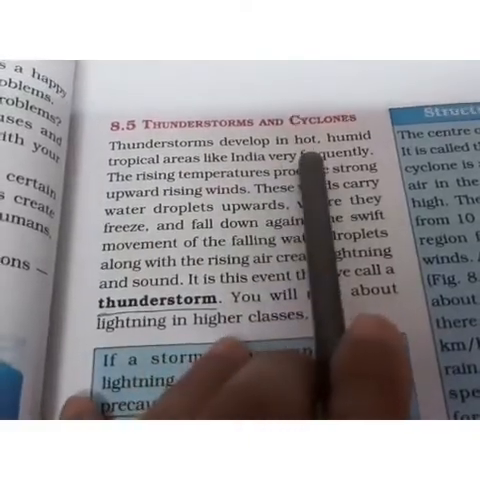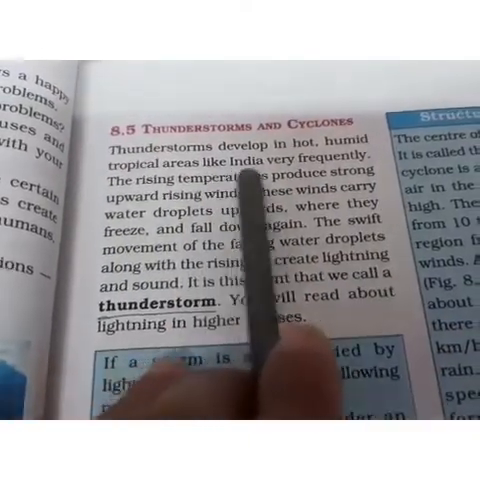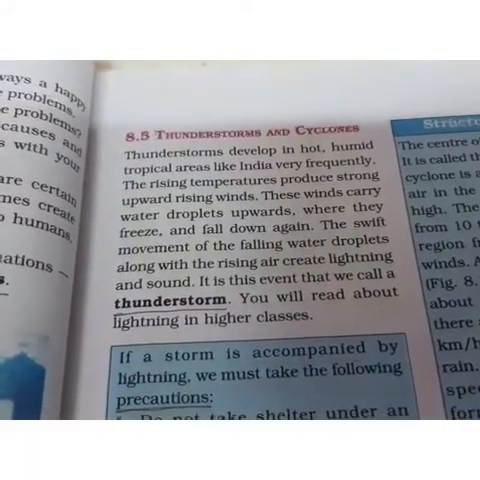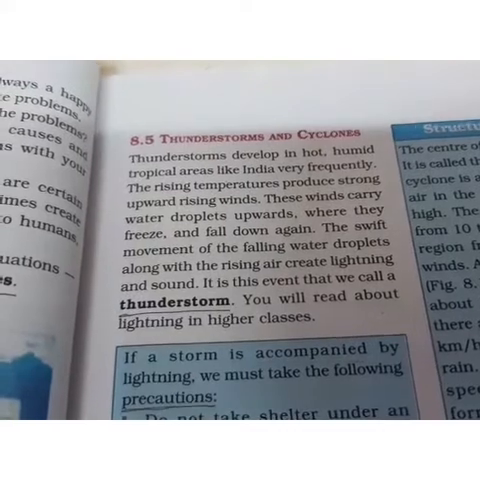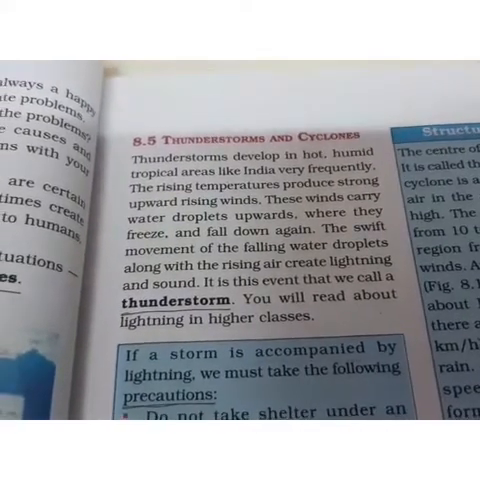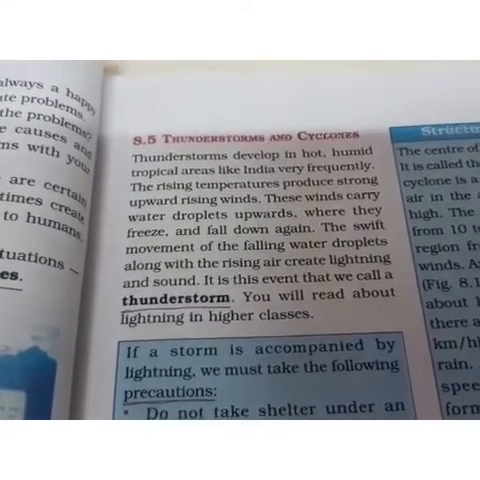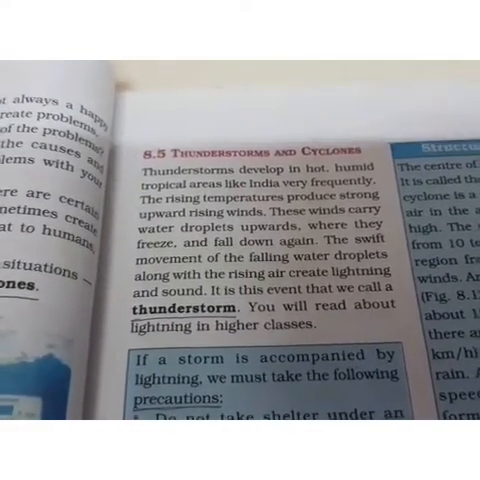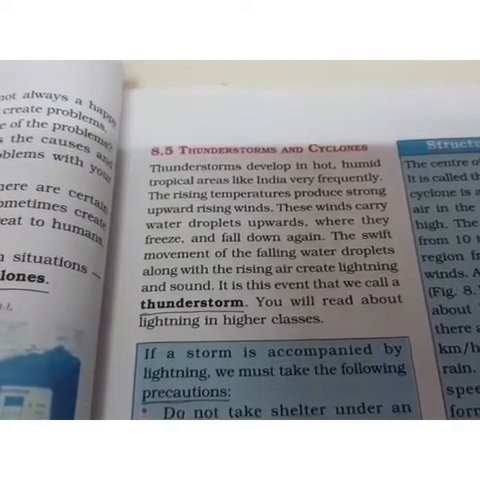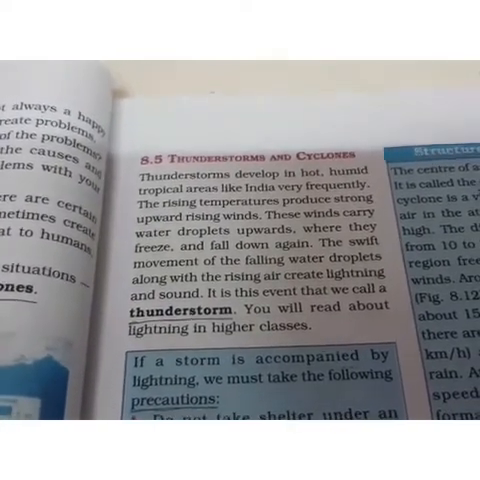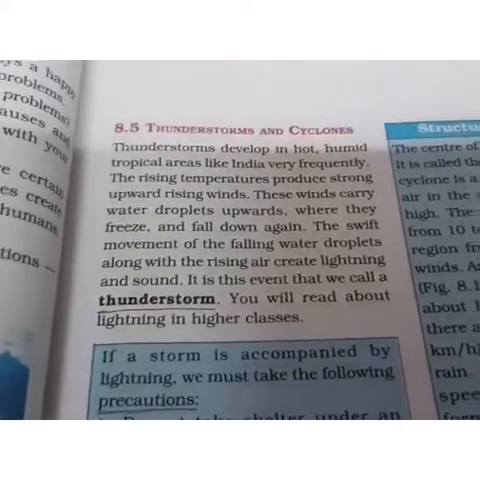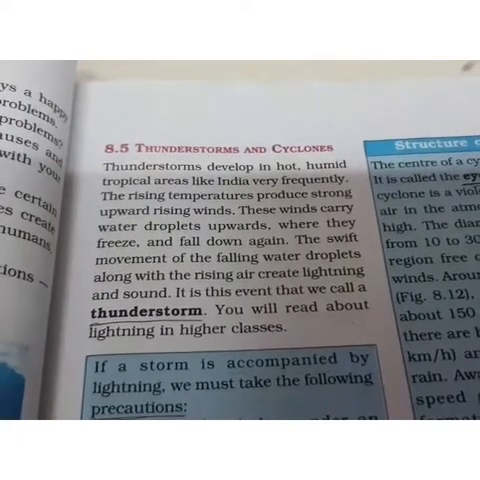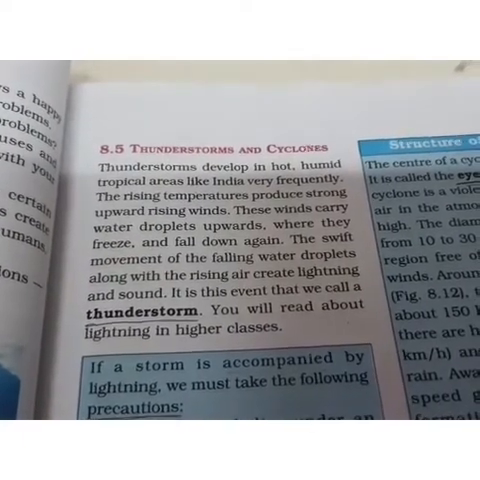Thunderstorms develop in hot, humid tropical areas like India very frequently. The places which are very prone to thunderstorms are the hot and humid tropical areas like India. हमारा इंडिया का टेम्परेचर कैसा है? हॉट और ह्यूमिड है, गर्मी भी है और बारिश भी होती है, मतलब कि मॉइस्चर भी होता है, और ऐसे प्लेसेस में थंडरस्टॉर्म्स काफ़ी फ्रीक्वेंट होते हैं, मतलब रेगुलरली होते हैं. The rising temperature produces strong upward rising winds. These winds carry water droplets upwards, where they freeze and fall down again.